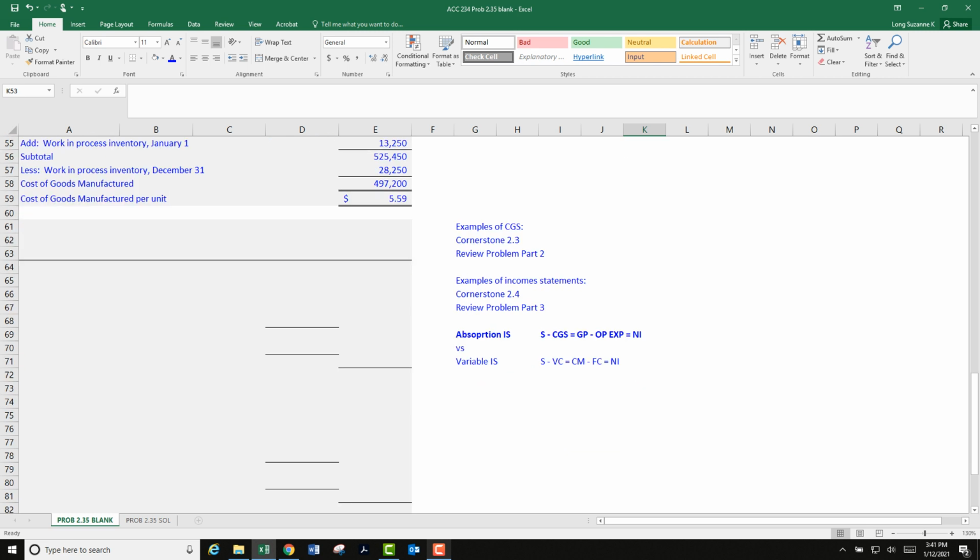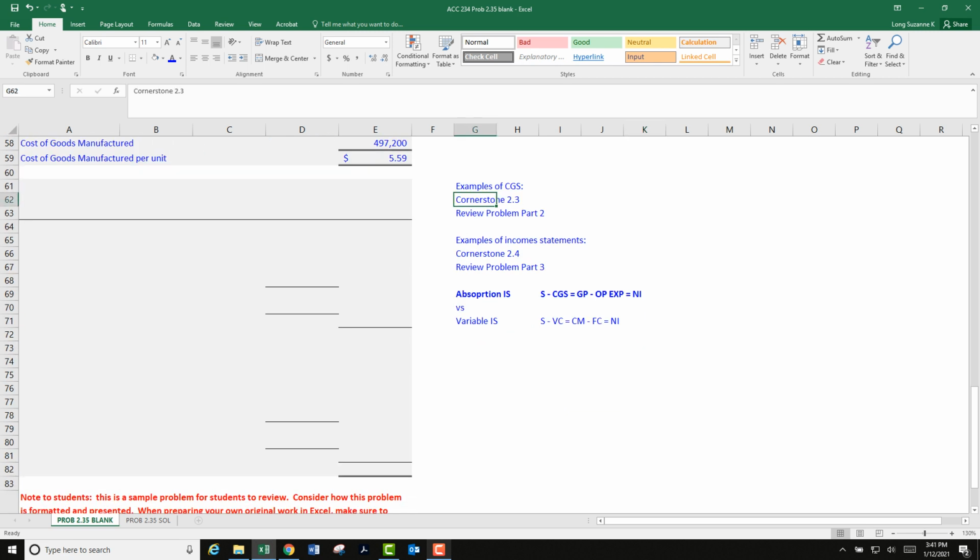Okay, so income statement. Check out your Cornerstone 2.3 or wherever you would like to go to look at the example of a statement of cost of goods sold and an income statement. So Cornerstone 2.3 for cost of goods sold, Cornerstone 2.4 for an income statement. Oops, this should say income statement. Actually, let me get rid of that too. Okay.